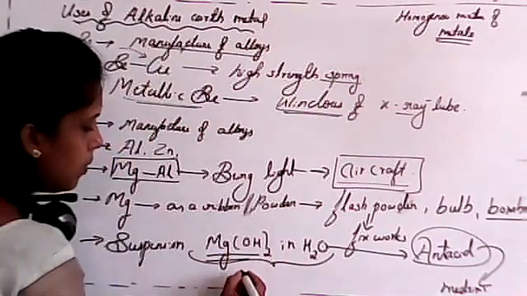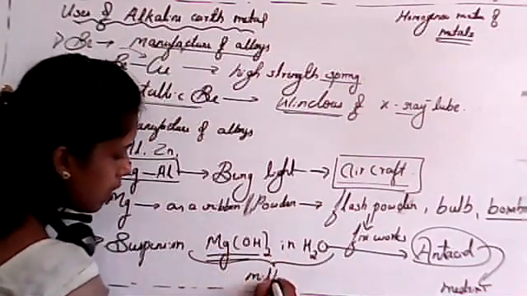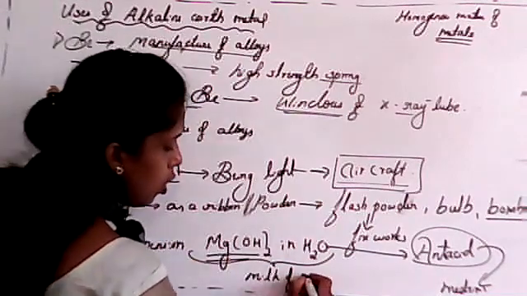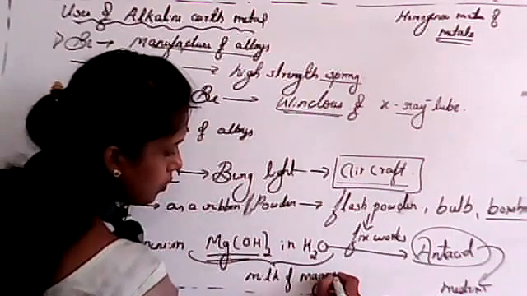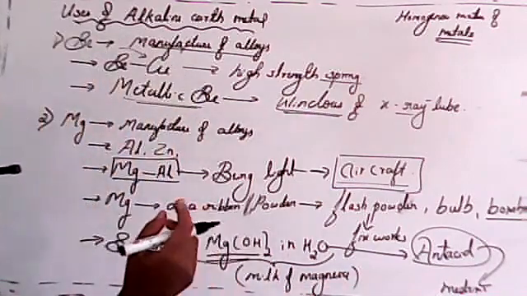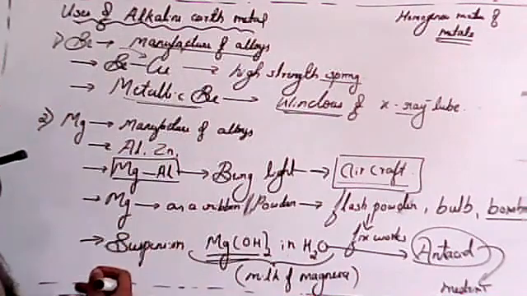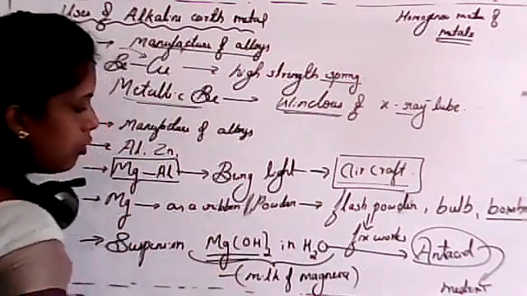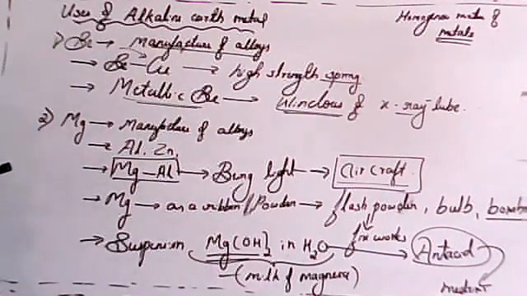And magnesium hydroxide in water is also known as, you can see this, milk of magnesia. Milk of magnesia, very important. So this is also called milk of magnesia. Composition may be asked: what is milk of magnesia? Magnesium hydroxide in water is known as milk of magnesia. Is it clear, student? So this is about magnesium.